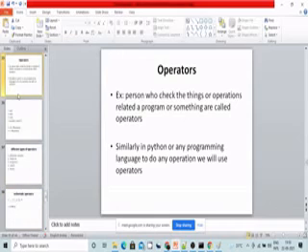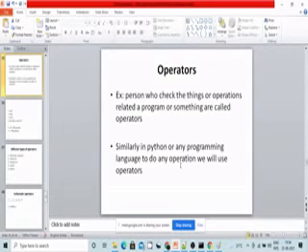Coming to the operators. What do you mean by operator? A cable operator or TV operator, the person who operates or checks things, is called the operator. Similarly, in Python or any programming language, to do any operation, we use operators.